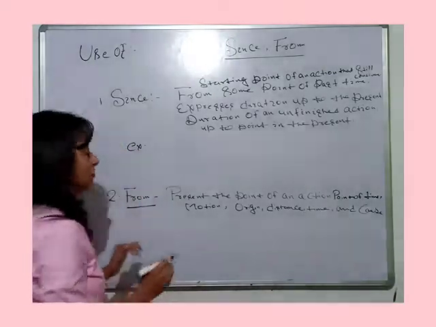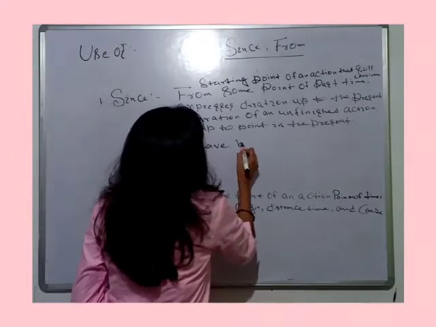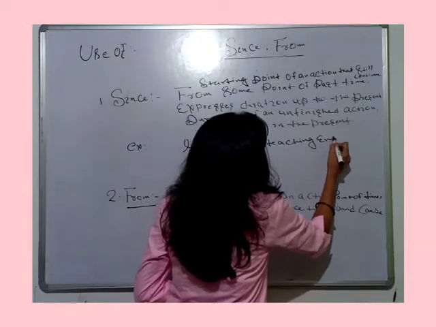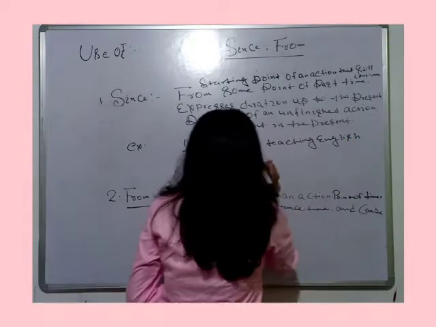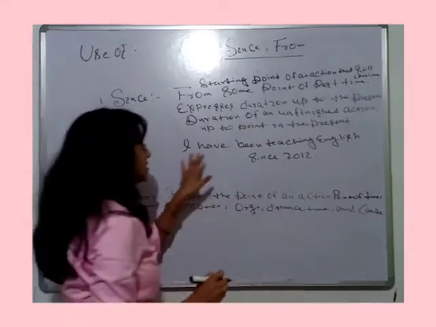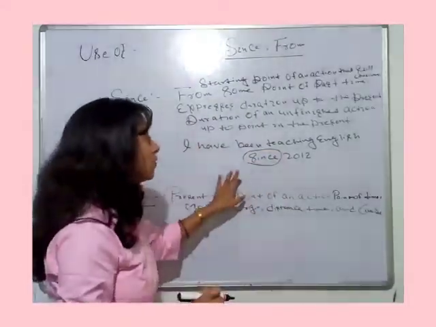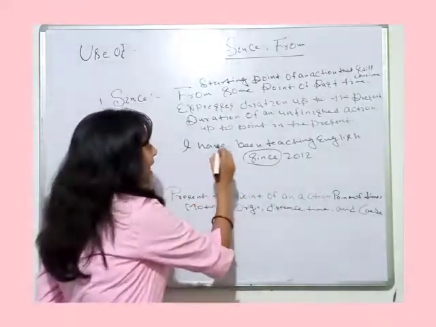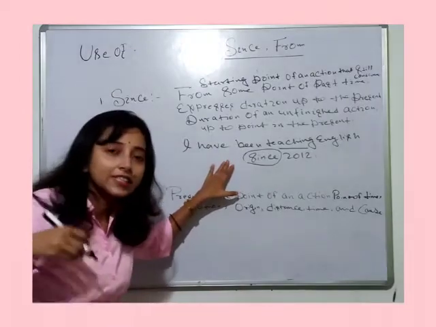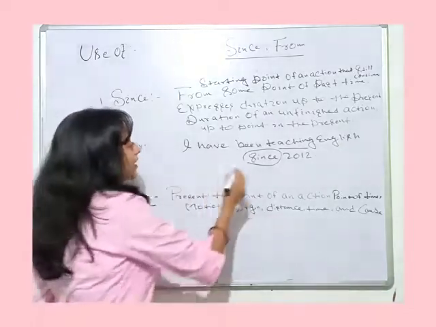Let's see examples of where we use since. I have been teaching English since 2012. Here, what does since indicate? It means that the work which I started is still continuing. It is not finished. I am still teaching. Therefore, here we use since.